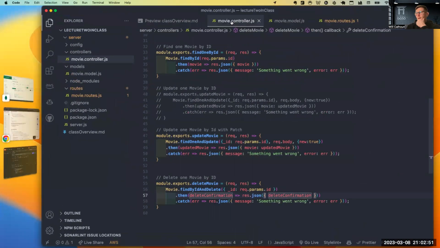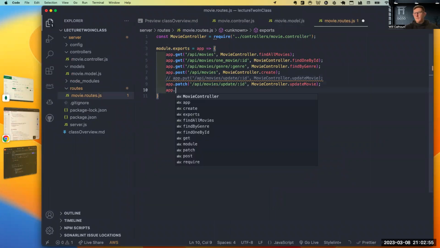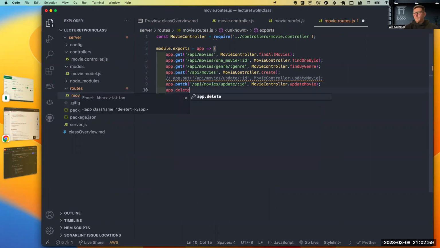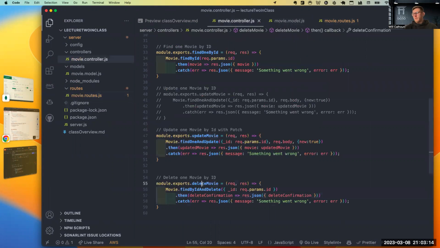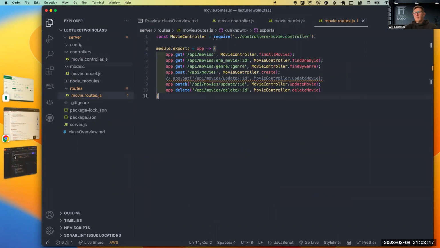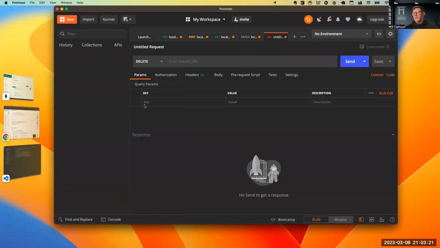So let's go to this. We now need to make my route for this. So my app.delete, and then I'm going to say API/movies/delete/ID. I'm going to go into my movie controller and get my delete movie, which is what my function is called. Delete movie.